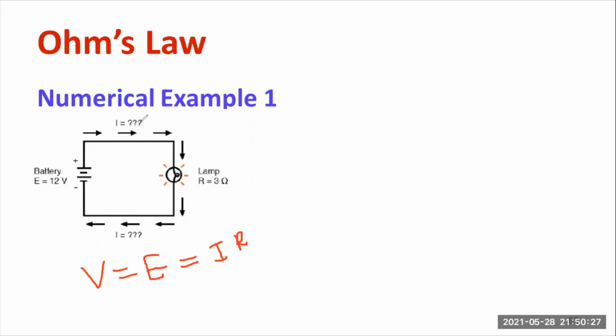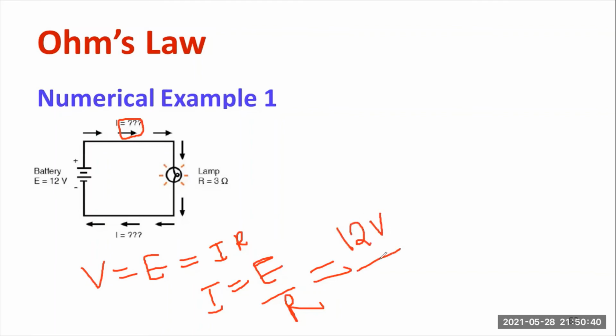I need to compute the total current flowing through the circuit. So I is equal to E by R. The battery source is 12 volt, divided by the resistance offered by the lamp, 3 ohm. So 12 divided by 3 is 4 ampere. 4 ampere will be the answer. It is a very simple problem, but do understand the concept.